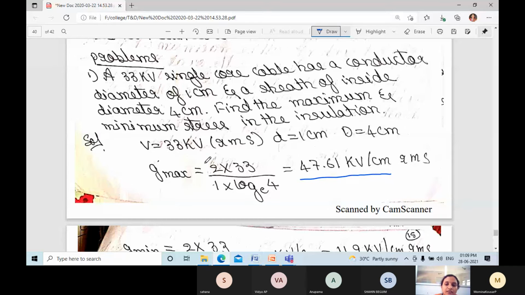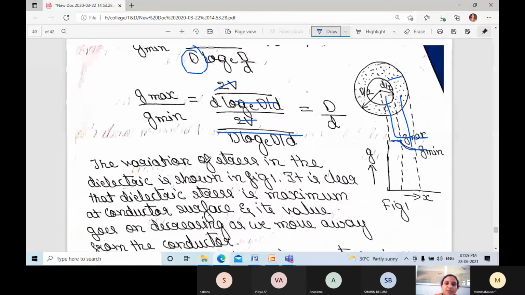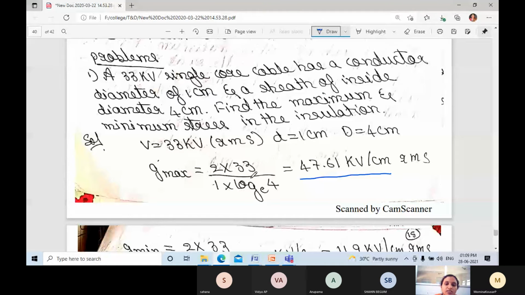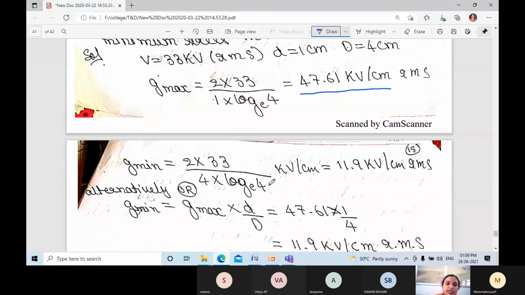Here, if you observe the G max formula, it is 2 into V, where V is 33, divided by small d log e of capital D divided by small d. Okay, so you will get G max as 47, and G minimum you will get as 11.9. Next, G minimum is equal to G max into small d divided by capital D.